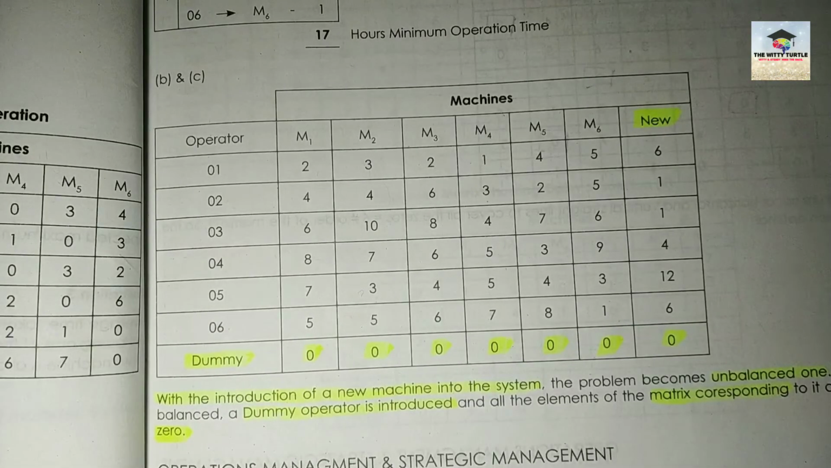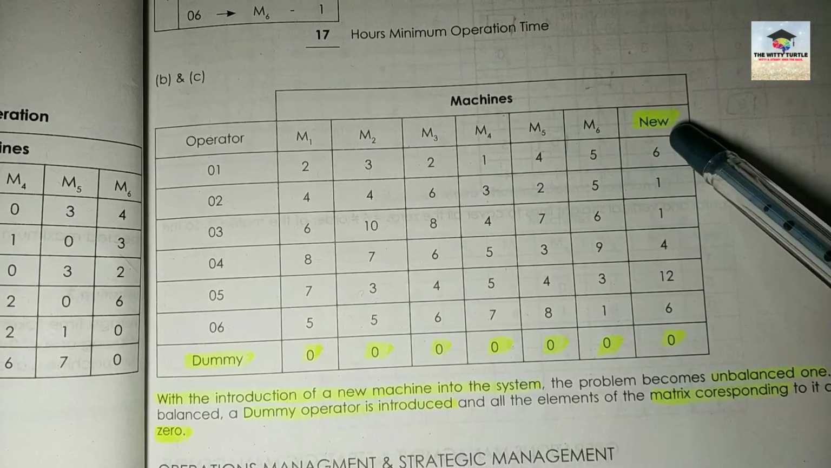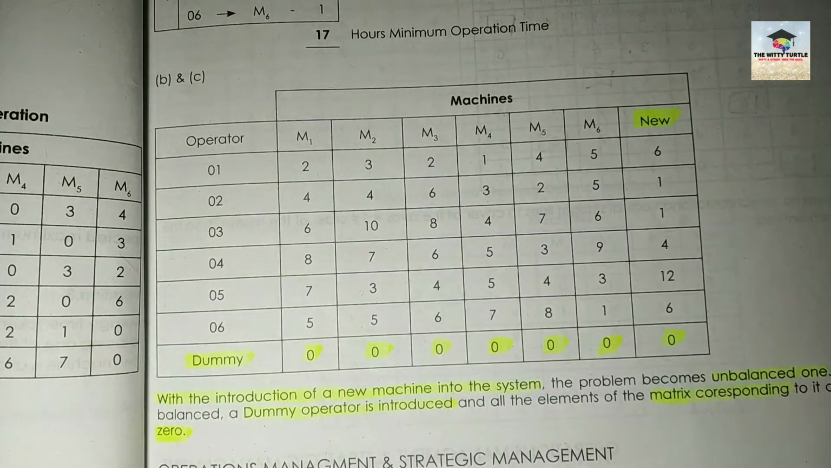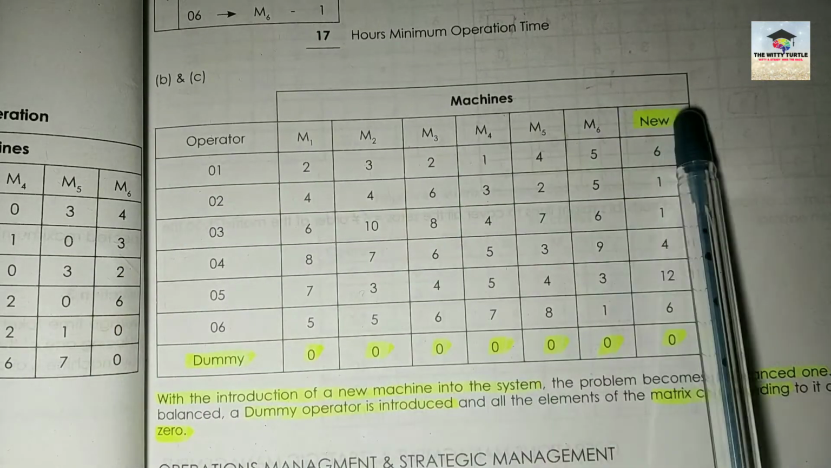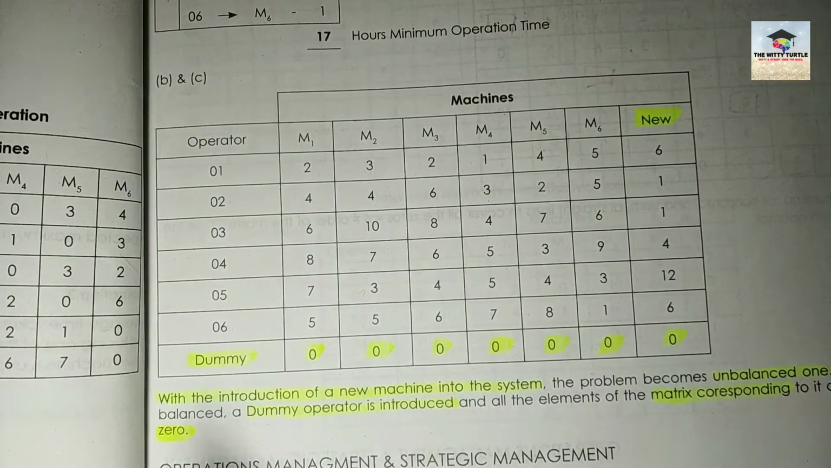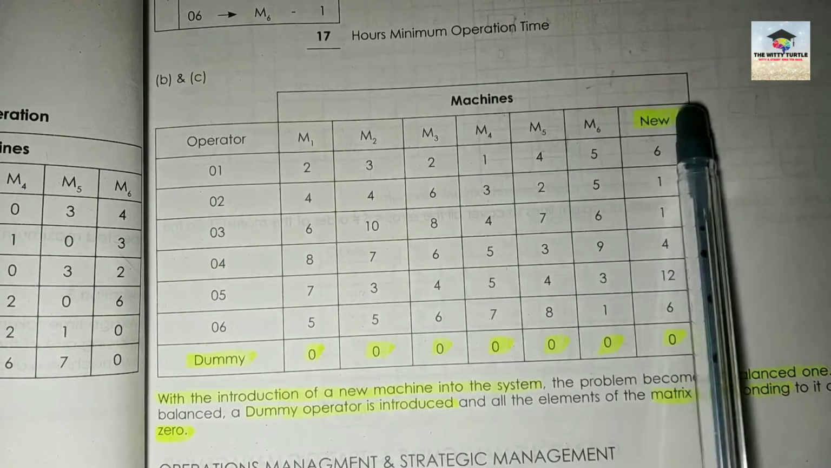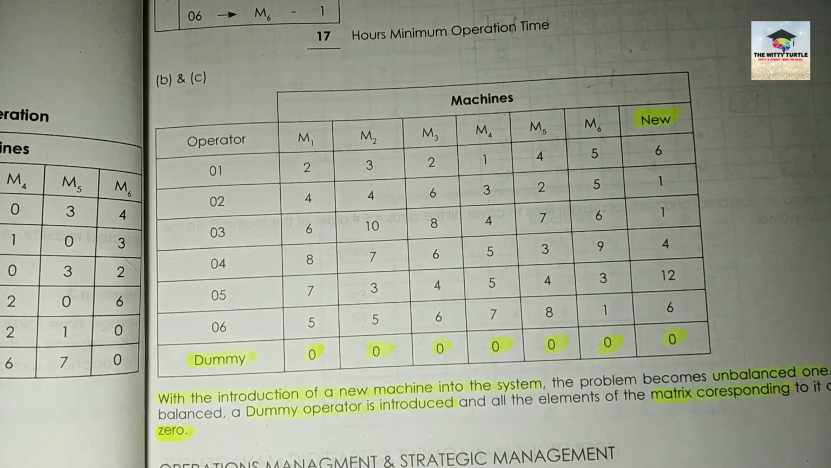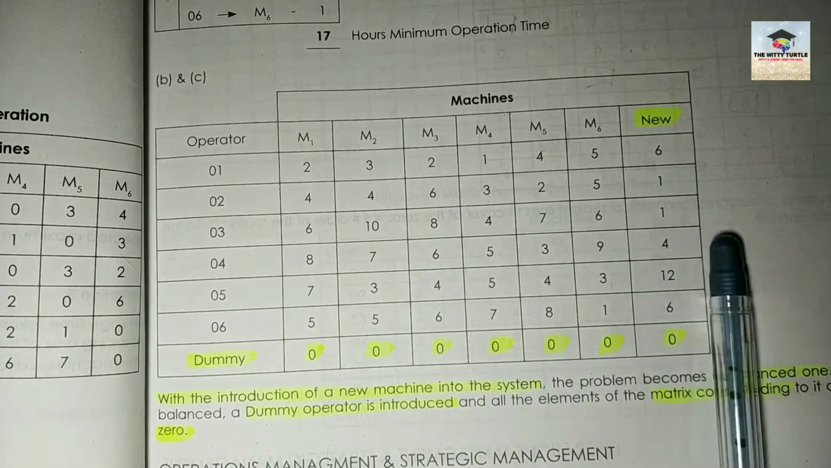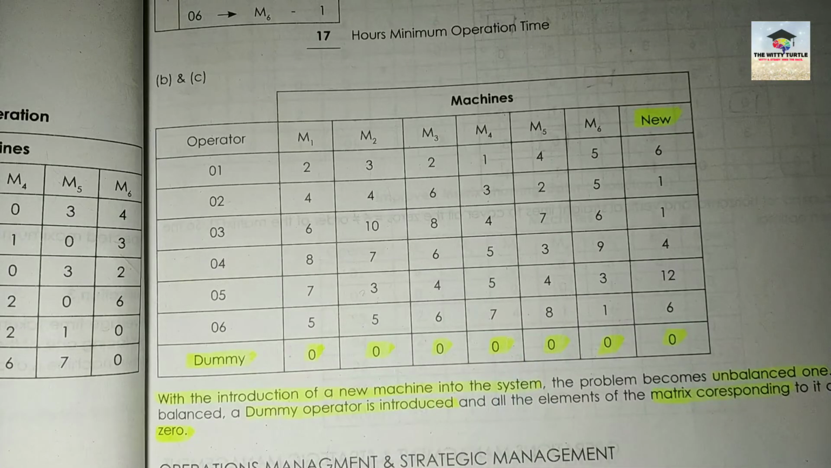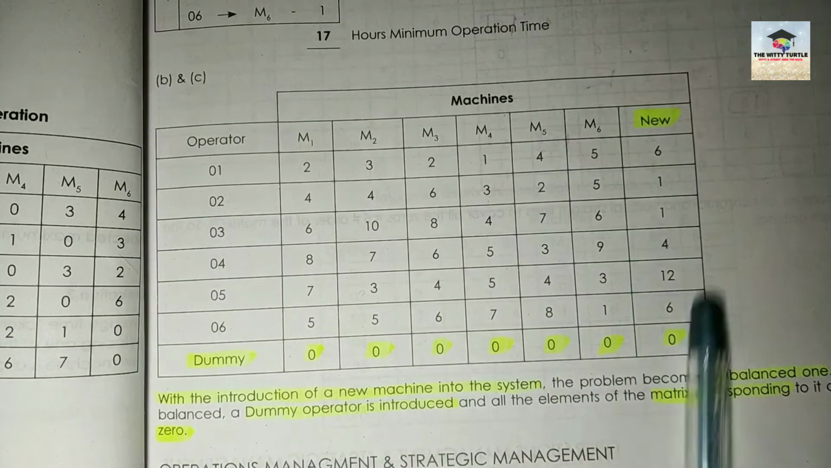Now let's start with the second and the third point. Here what you need to do, you have another machine that has been introduced here. So in any matrix, if you have 7 columns, then you have to make 7 rows, right? The number of columns should equal the number of rows. For that we are introducing another dummy operator. And for its time taken, we will take the time for all the machines as 0, right? So that the matrix will be a balanced one, right? So this is your new matrix.